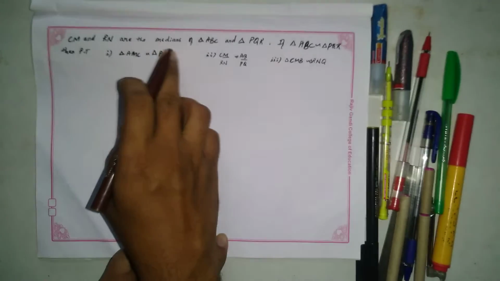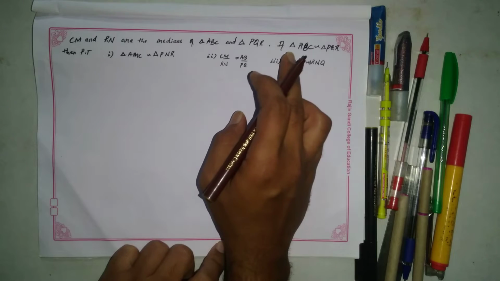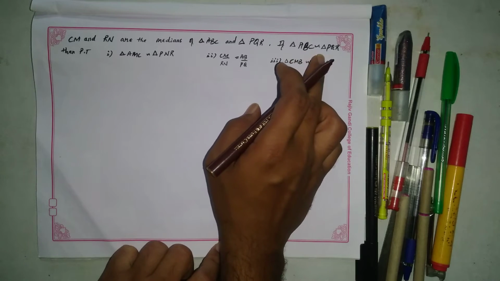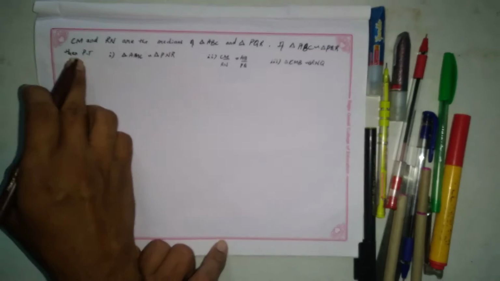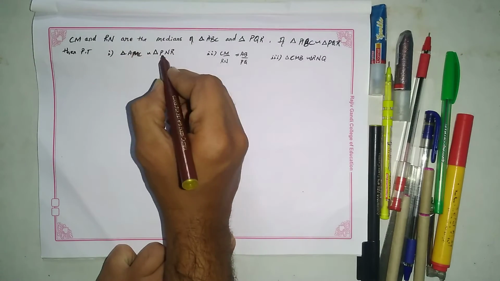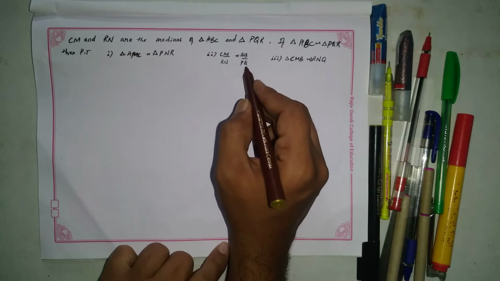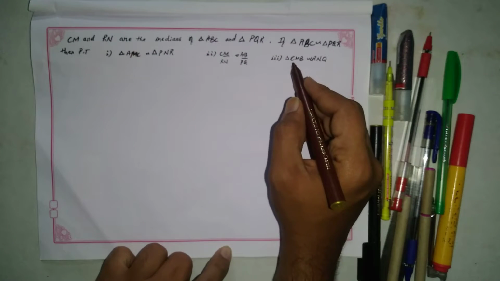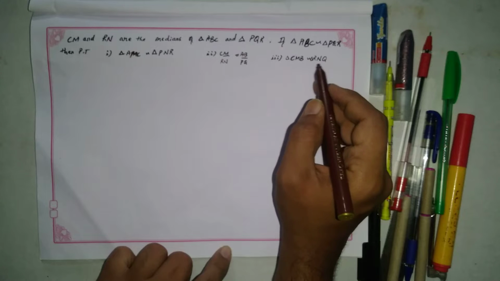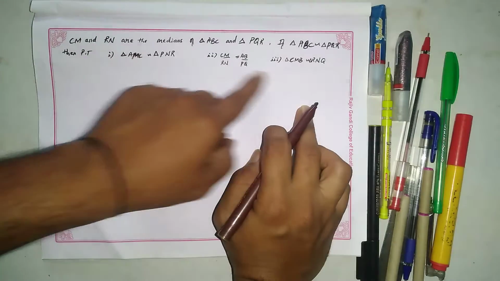Now today's question is, if CM and RN are the medians of triangle ABC and triangle PQR, and triangle ABC is similar to triangle PQR, then prove that triangle AMC is similar to triangle PNR. Next, CM by RN is equal to AB by PQ. And next, triangle CMB is similar to triangle RNQ. We have to prove the three conditions.